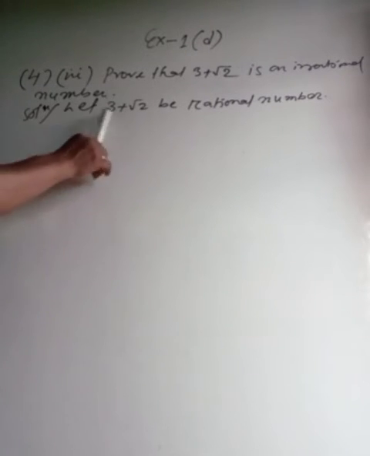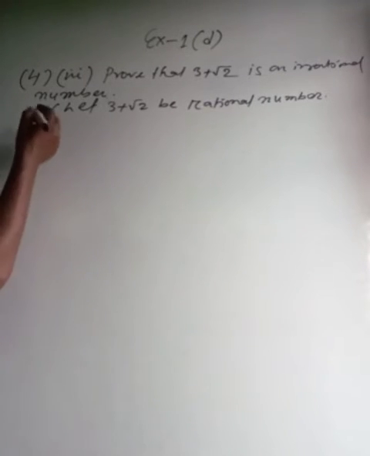If this 3 plus root 2 is a rational number, then what can we understand from the definition of a rational number? We can understand it like that.